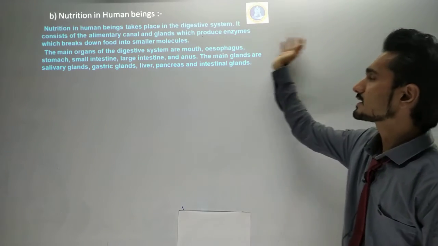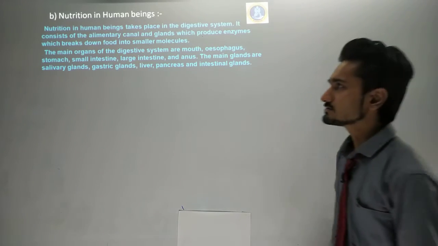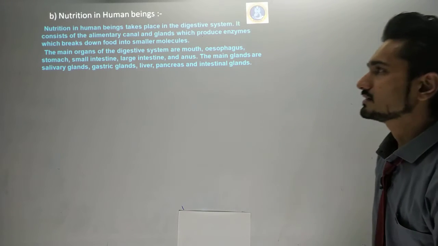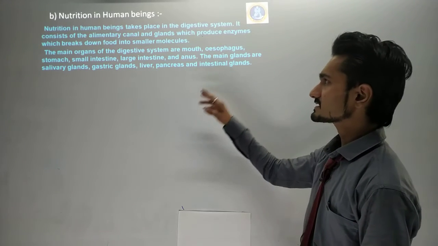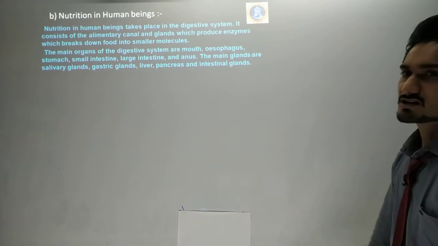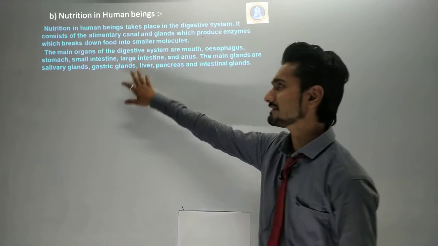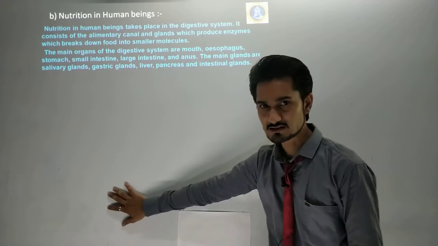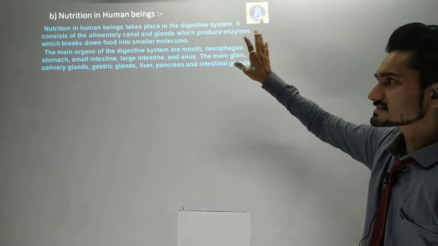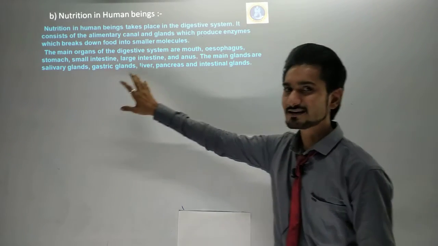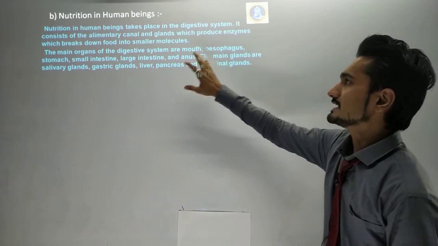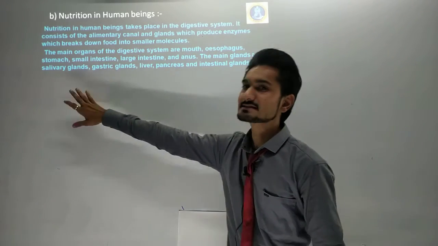They produce enzymes which break down the food into smaller molecules. The main organs of the digestive system are the mouth, esophagus, stomach, small intestine, large intestine, and anus. These are the parts we are going to discuss, and in today's lecture we will see only 3 parts: the mouth, esophagus, and stomach.